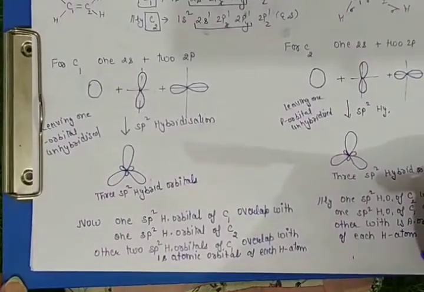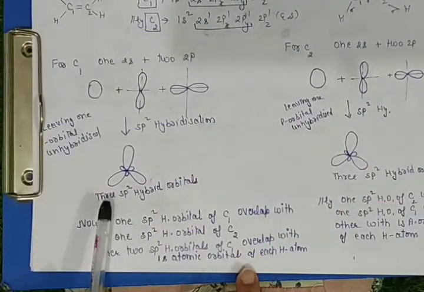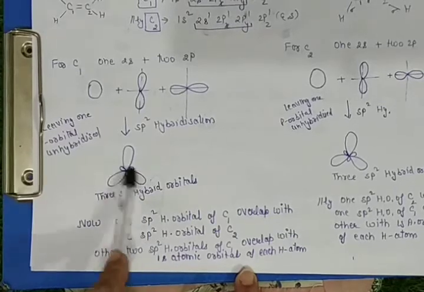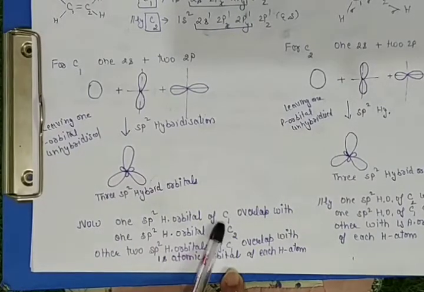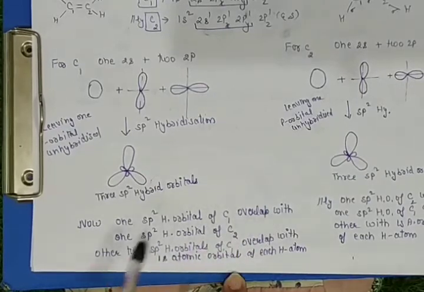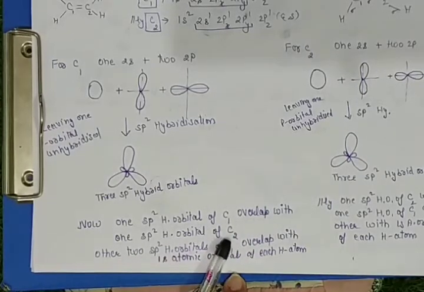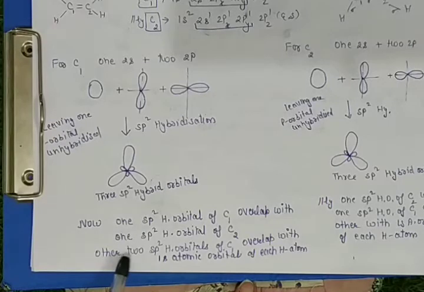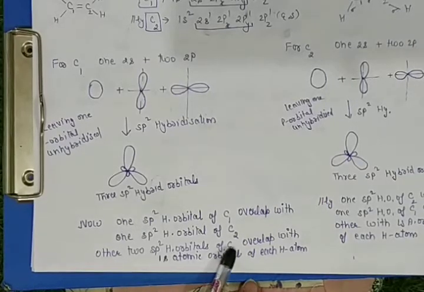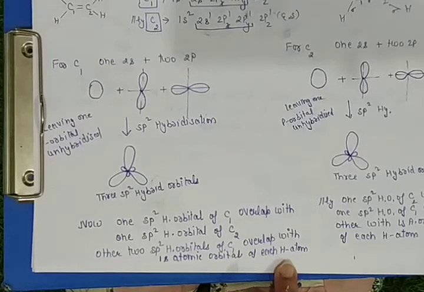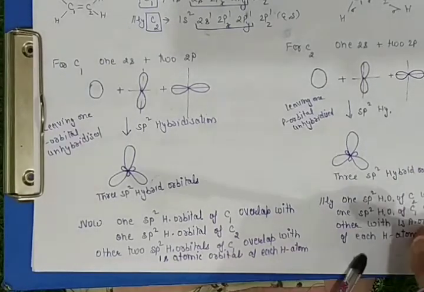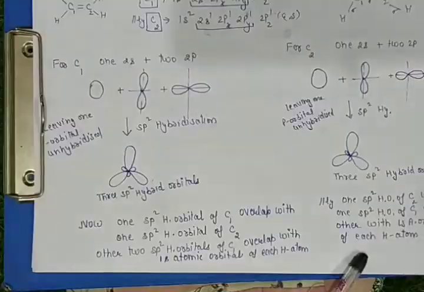Now, one of the sp2 hybrid orbitals of C1 overlaps with one sp2 hybrid orbital of C2, and the other 2 sp2 hybrid orbitals of each carbon overlap with the 1s atomic orbital of each hydrogen atom.